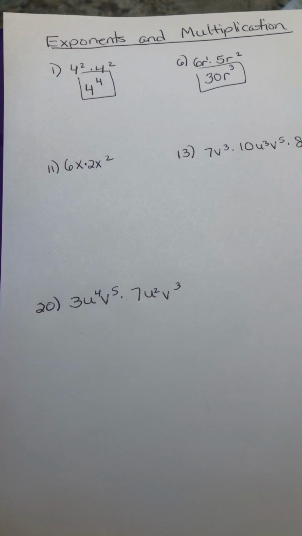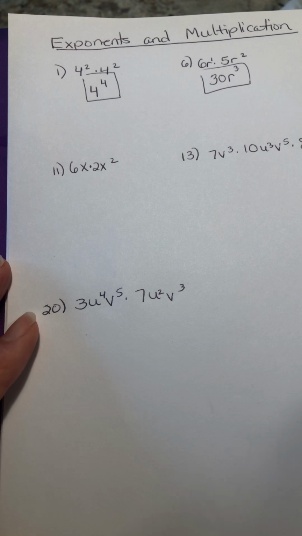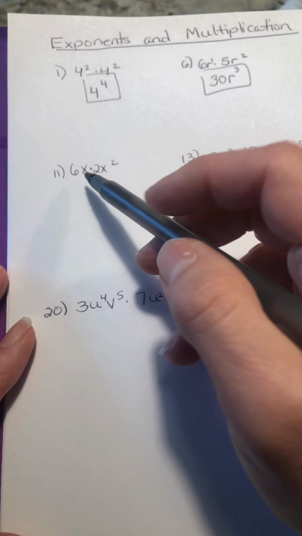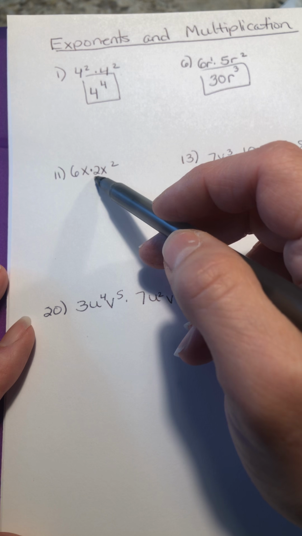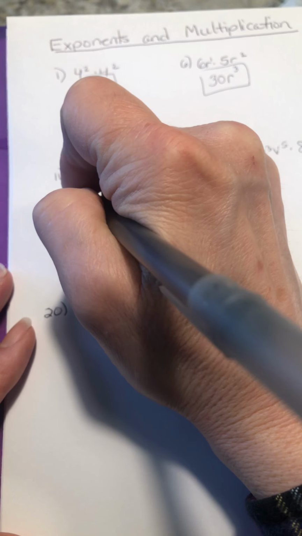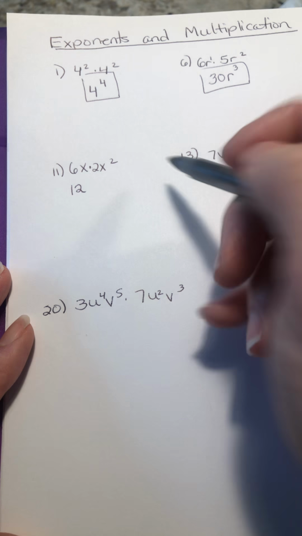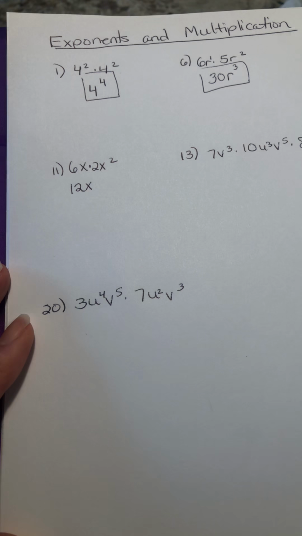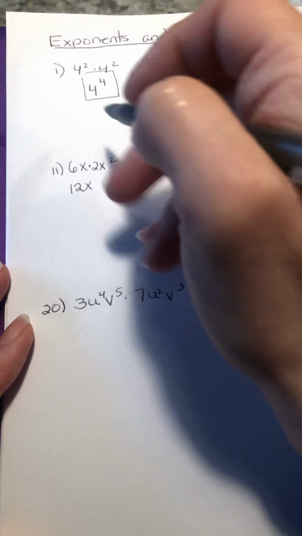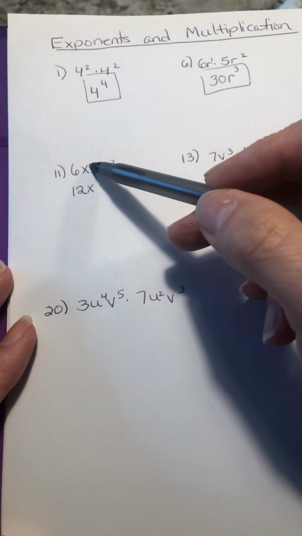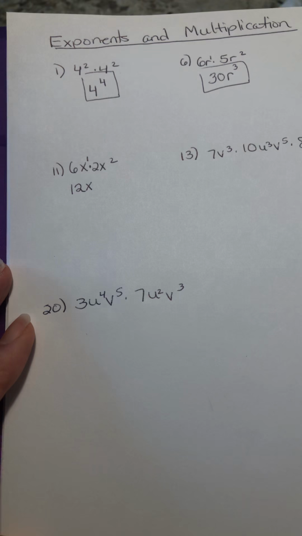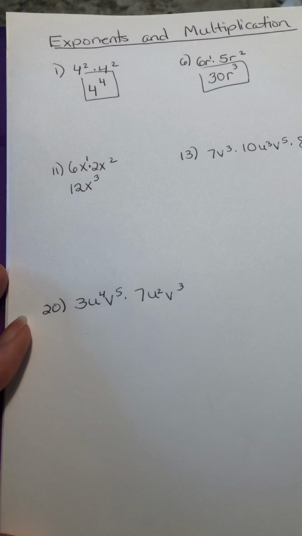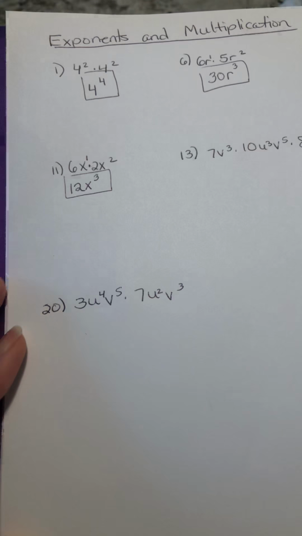So let's go to number 11. Again, we're multiplying 6x times 2x squared. We're going to multiply the coefficients the same way that we normally would. 6 times 2 is going to give me 12. And when I multiply like bases, I'm going to keep the base and I'm going to add the exponents. So we need to remember here that even though we don't see an exponent on this x, there's really an invisible 1 there. And so 1 plus 2 is going to give me 3, and so our final answer is going to be 12x cubed.